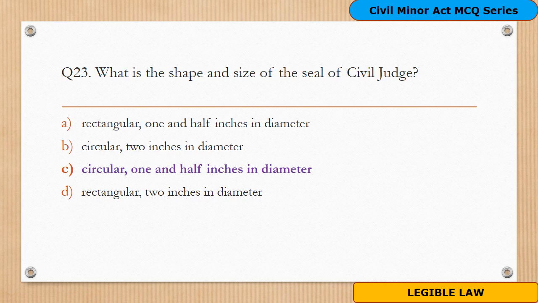This is given in section 29, seal of the civil judges, of the Act. So here one thing I would like to add is that the shape of the seal of the judges is always circular. It just differs in the size. So while selecting an option, you can just ignore any shape other than circular and just think on the size, what is the exact diameter for seal of the respective judges.